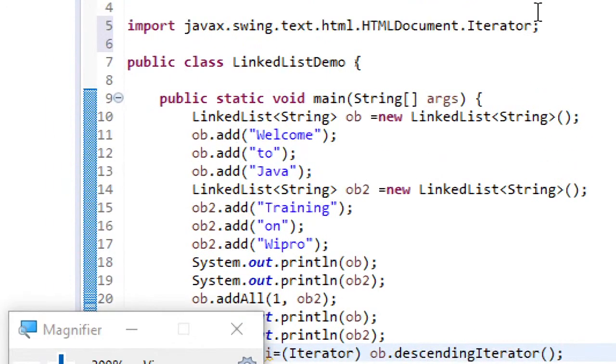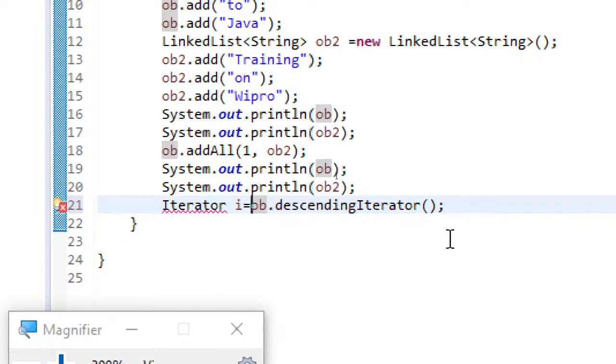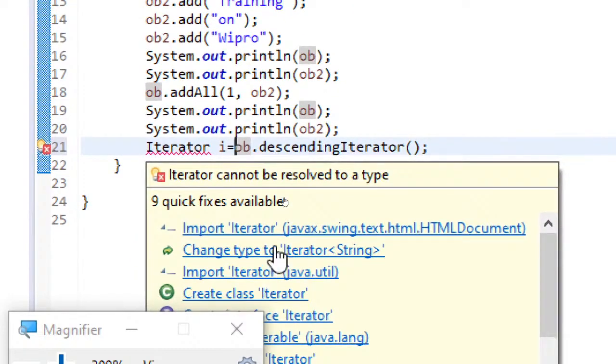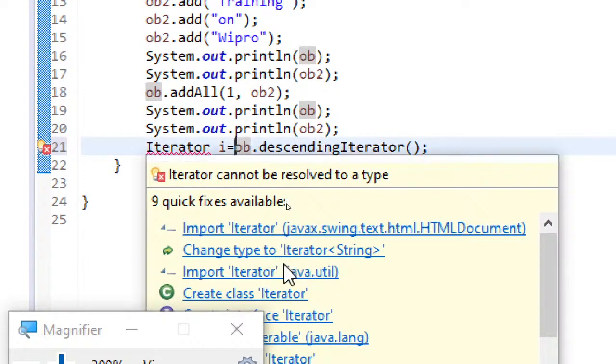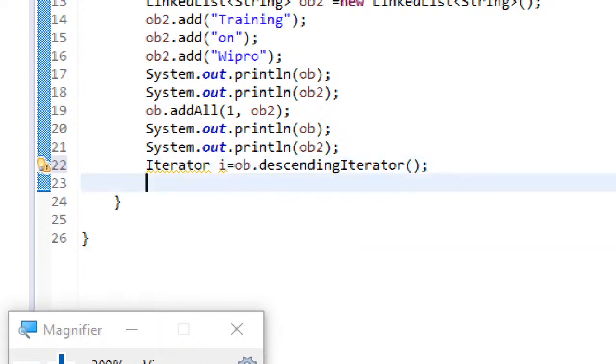Okay, it's not the way. It asks to import iterator. Actually I have imported from swing, which we have to import from util. That's the reason it asked me to perform casting. You have to check and click carefully. The first option may not be what you expected. Always do check that.